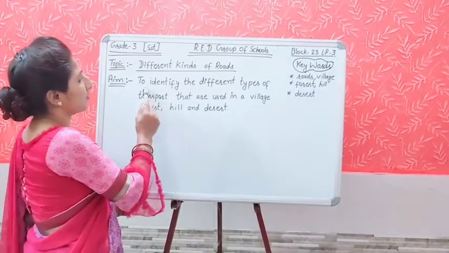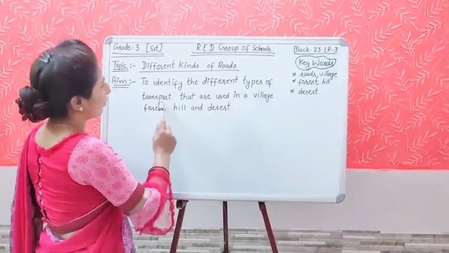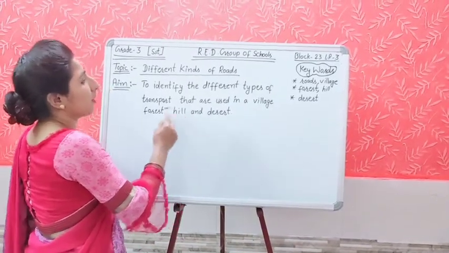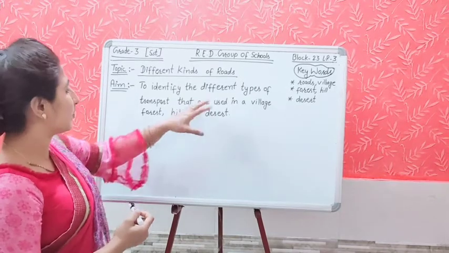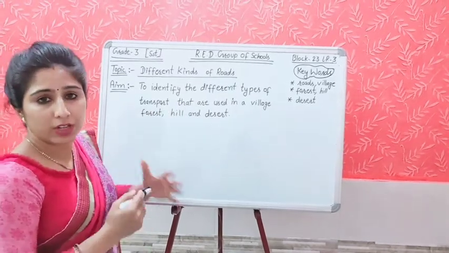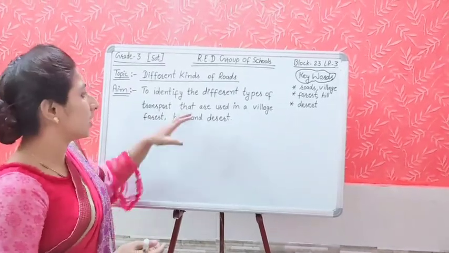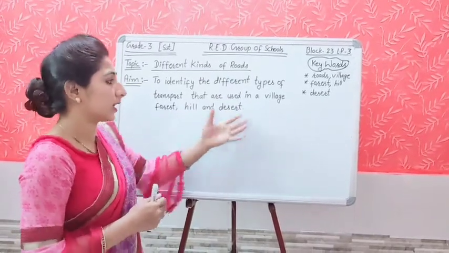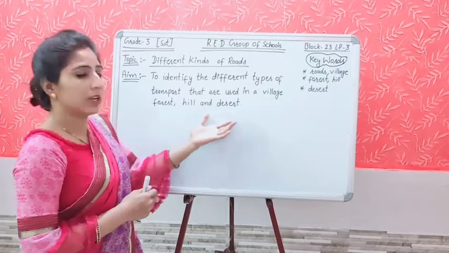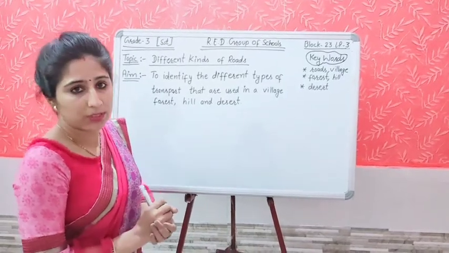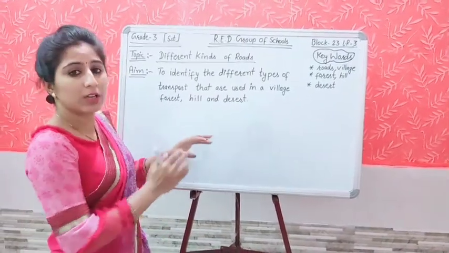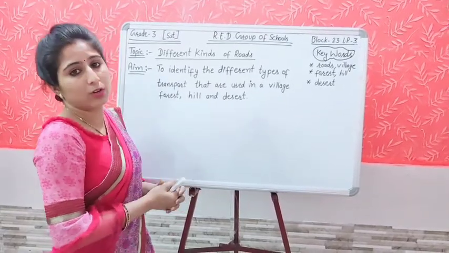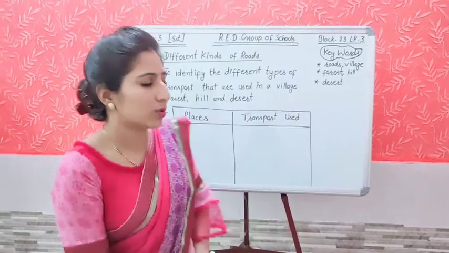So what is our aim? To identify the different types of transport that are used in a village, forest, hill and desert. Today we are going to identify the different vehicles which we can use in a village, forest, hill and desert. As you know students, village, forest, hill and desert are different kinds of places. So to travel in all these different places, we will use different kinds of transport. Students, look at this table.